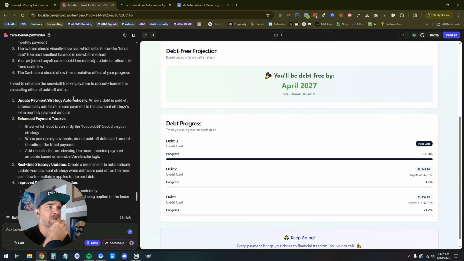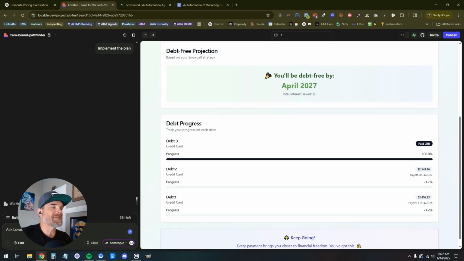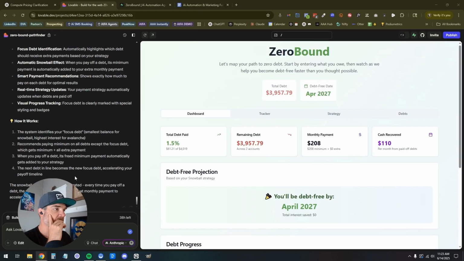Okay, I need to enhance the snowball tracking system to properly handle updated minimums. Cool. I'm going to implement the plan. I'm going to come off of chat and go implement the plan. Let's see what happens. Let's see what we get here. Cash recovered 110. Remaining debt. Cool. Total debt paid 1.5%.